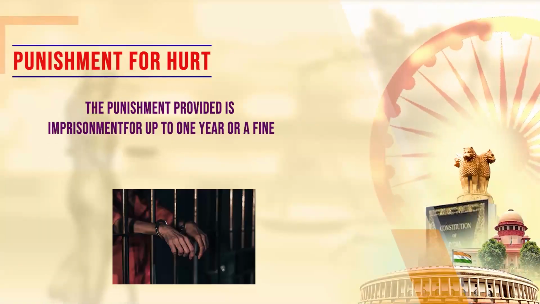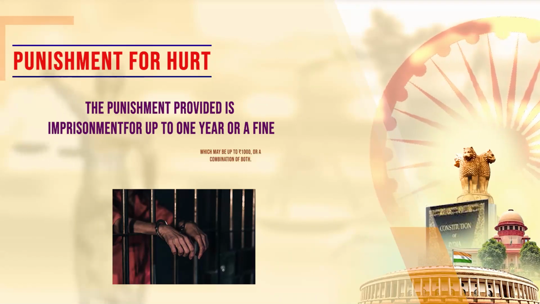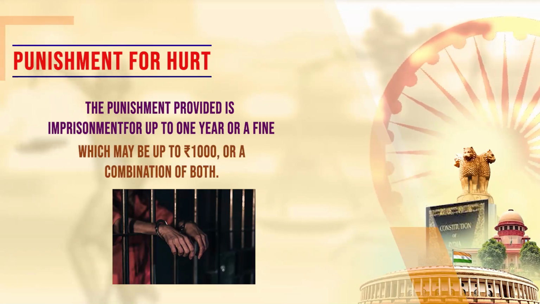In cases of hurt, there is a prescribed punishment if any person intentionally commits the offense of hurt to any individual. The punishment provided is imprisonment up to 1 year, or a fine which may be up to 1,000 rupees, or a combination of both. The offense in this category is looked upon as a non-cognizable offense and it is a bailable offense.